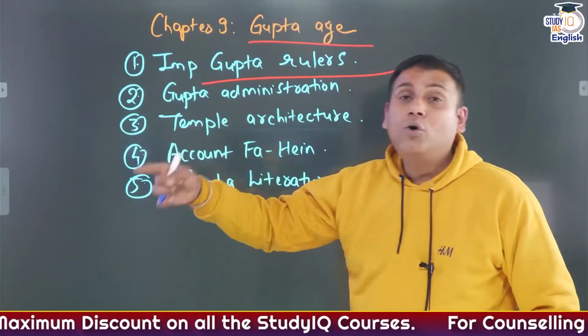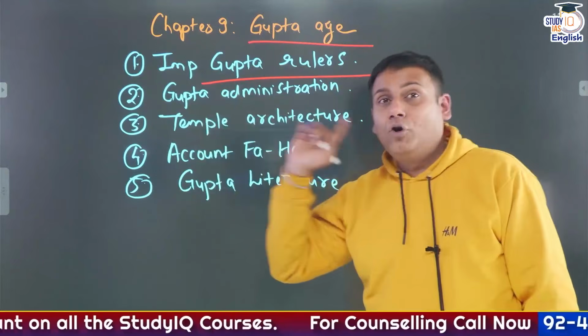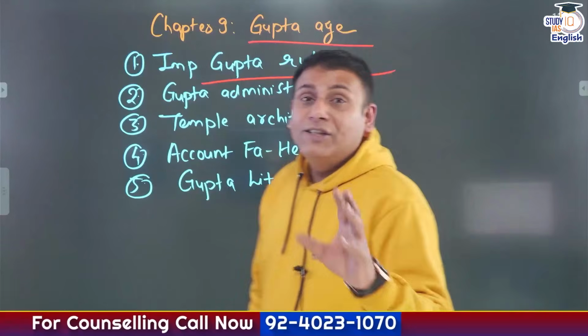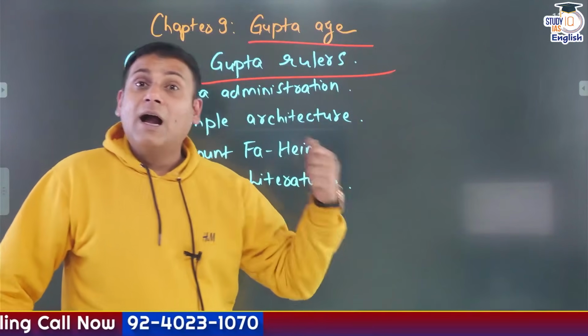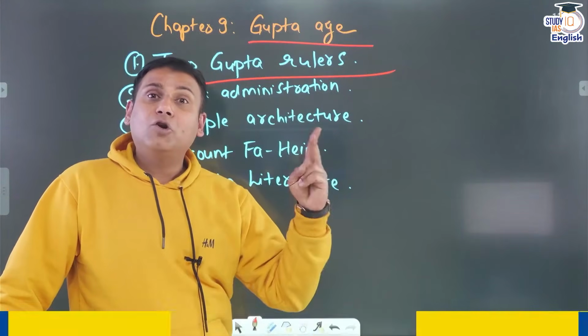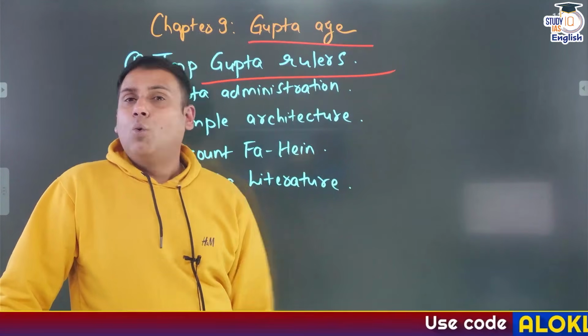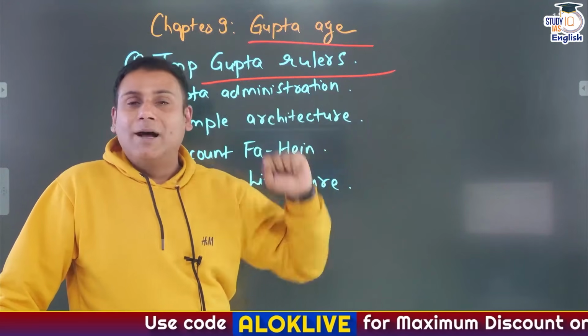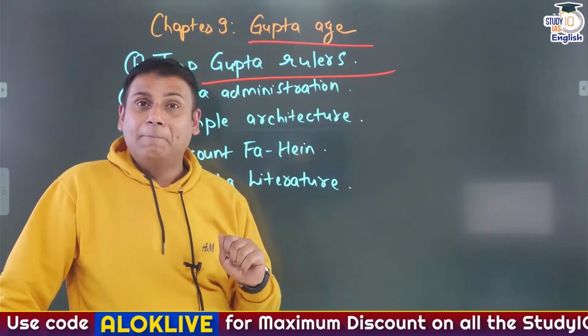Hari Sen was a court historian in the court of Samudragupta. Similarly, who destroyed the Sakas and assumed the title Sakari? Sakari means destroyer of Sakas. It was Chandragupta II, who is also referred to as Vikramaditya. Who were the Navratnas in the court of Vikramaditya? One among them was Kalidas.